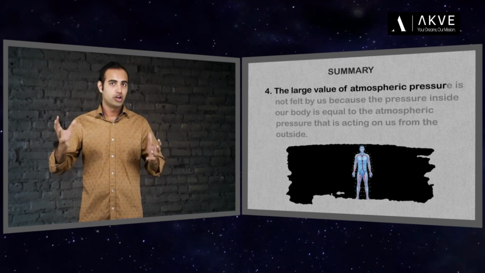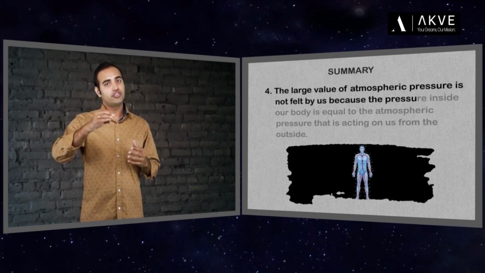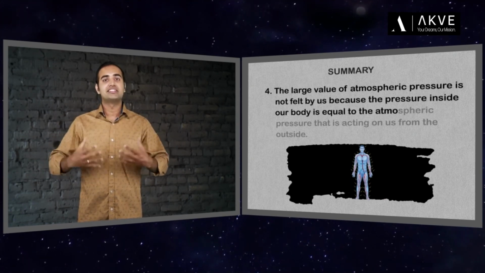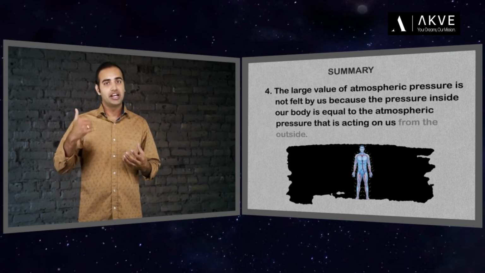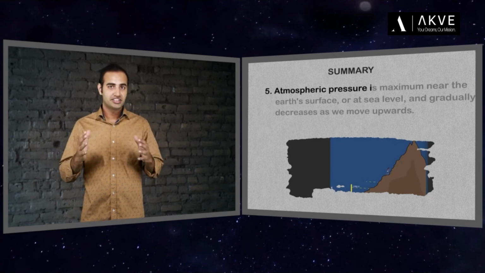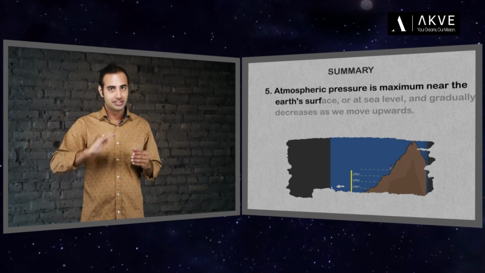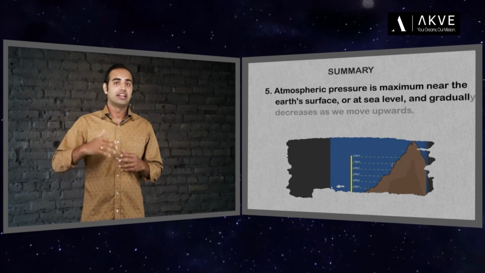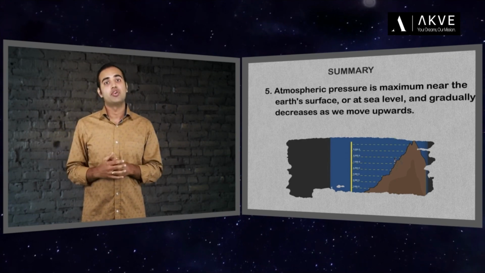The large value of atmospheric pressure is not felt by us because the pressure inside our body is equal to the atmospheric pressure that is acting on us from the outside. Atmospheric pressure is maximum near the Earth's surface or at the sea level and gradually decreases as we move upwards.